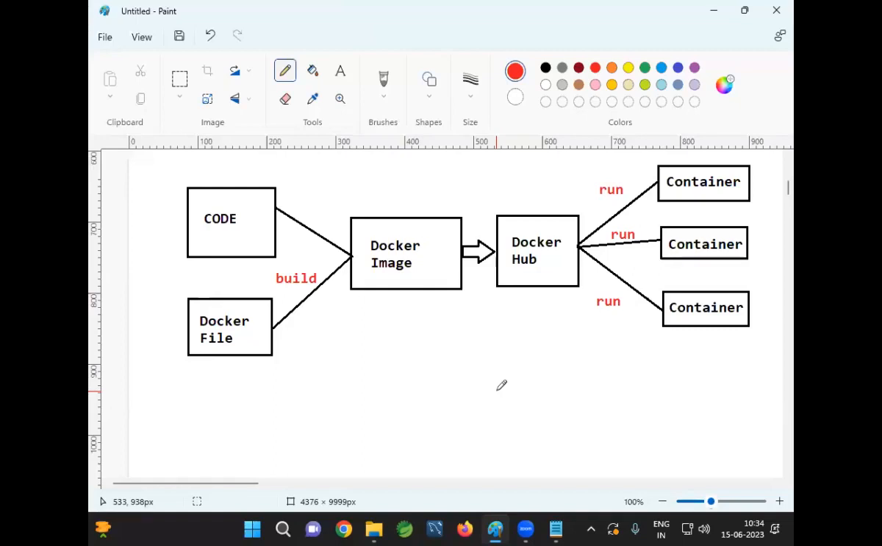For example, I want to develop a Spring Boot application with a MySQL database. I don't want to install the MySQL database. I want MySQL from Docker and my Spring Boot application. For the Spring Boot application, one container. For the MySQL database, one container. Then you will go for Docker Compose. Got it?